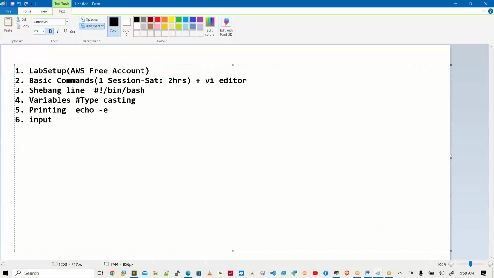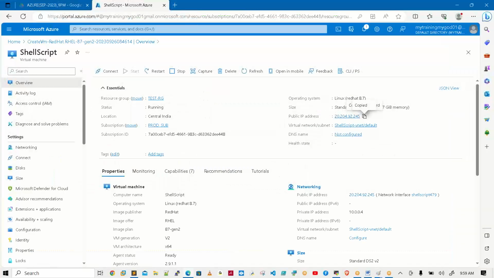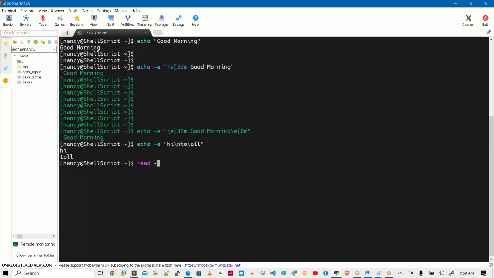Next one, input operation. If you want to take runtime input, there is one command, read. See read, enter a number, -p for prompt. Yes, I'm storing that value into a variable, num. Echo, the value is num. How simple I am writing the values.